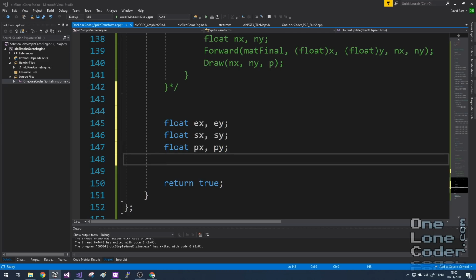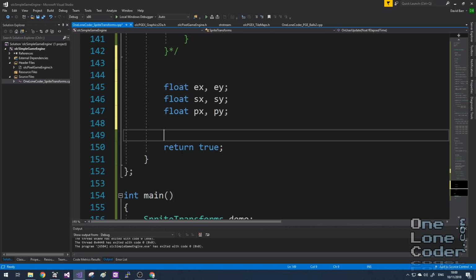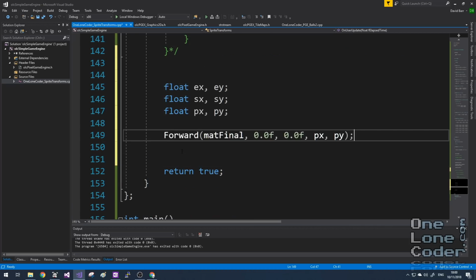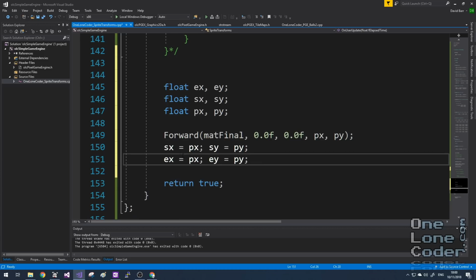You'll see why in a minute. So taking the top left of the sprite, which would be 0, 0, I can pass that through our forward function using our standard transformation matrix. There's the 0, 0, and the result is going to be placed into px and py. Well, to start with, that's all the information I have, so I'm going to set my starting x and y and ending x and y positions to be px and py.